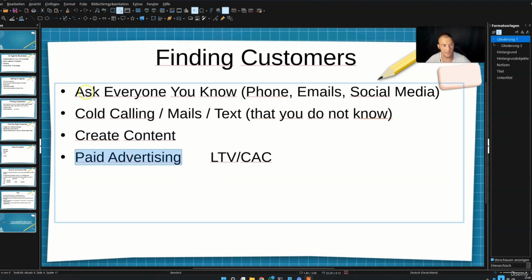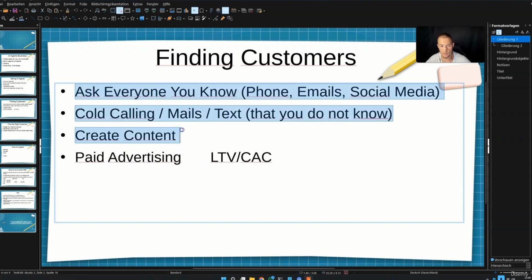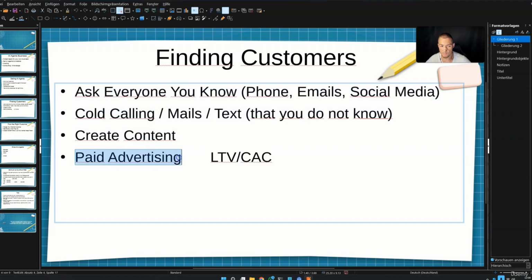And like I said, I would really strongly recommend you start out with these. As soon as you have money made with all of these, you can also start paid advertising. And paid advertising is relatively similar to content, and paid ads also work better if you make content, because people see an ad, then go on your social media. And if they see, hey, this guy also makes content about this theme, they are most likely more willing to buy. So this is absolutely the last thing that you do.